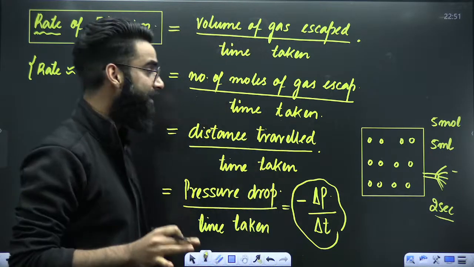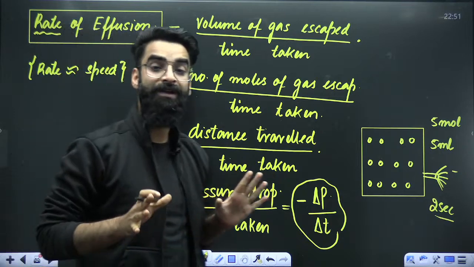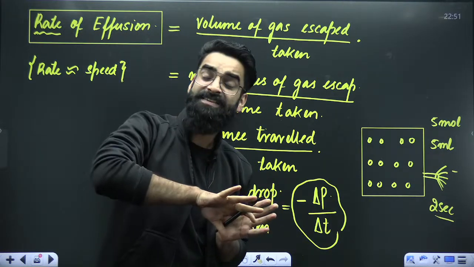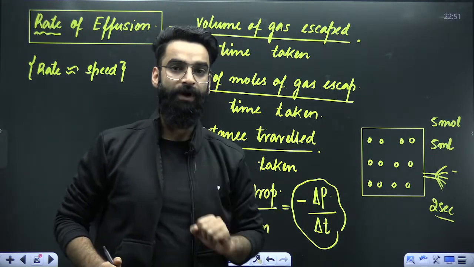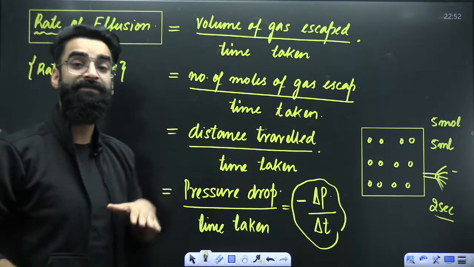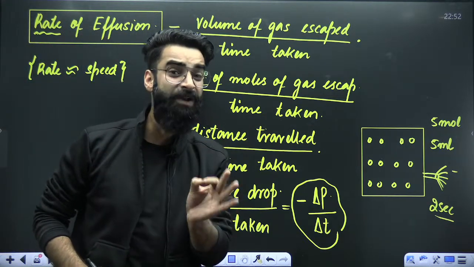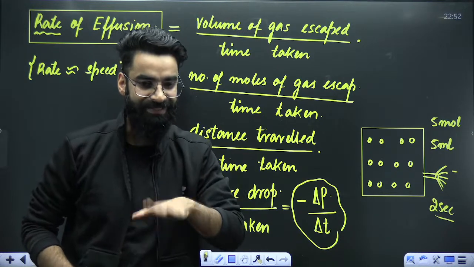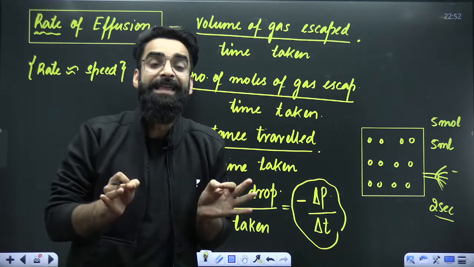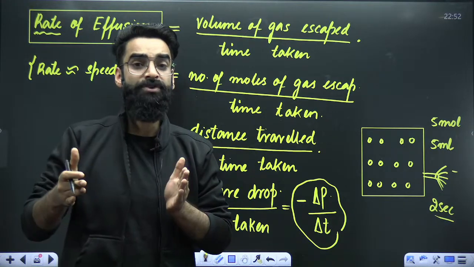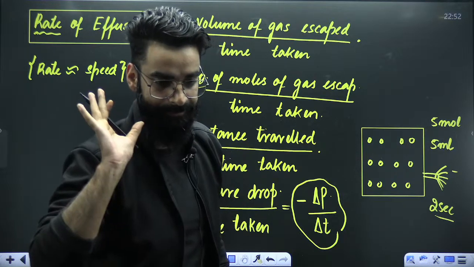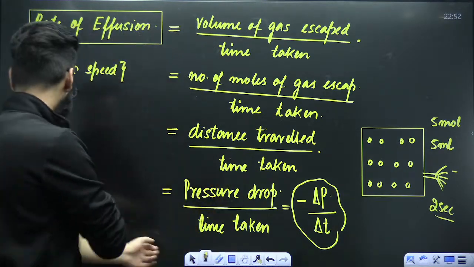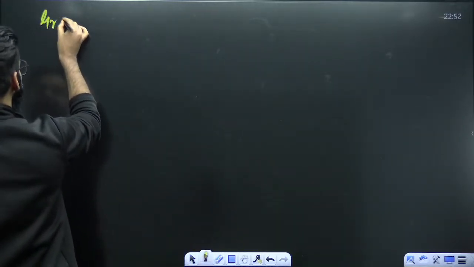If I say the rate of effusion of the gas is less, that means the speed with which the gas comes out of the container is less. So directly you are going to relate rate of effusion with the speed with which the gas comes out of the container. As simple as that. I hope this part is clear to you. If this basics is clear, then let's talk about something very important.